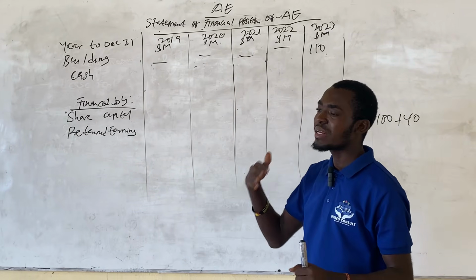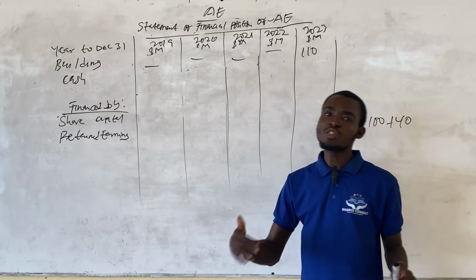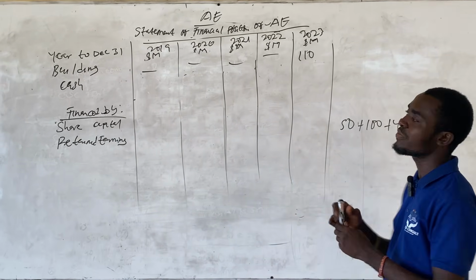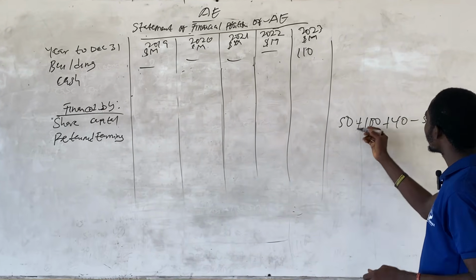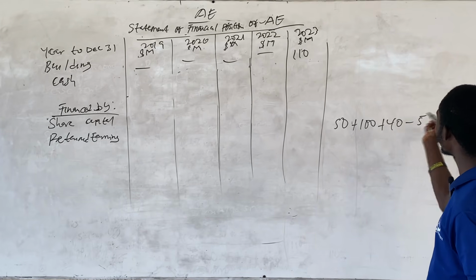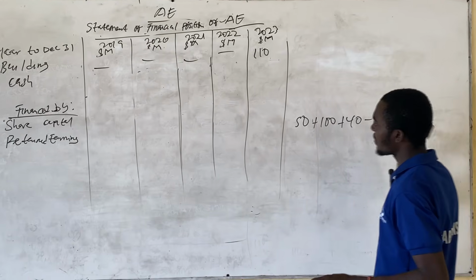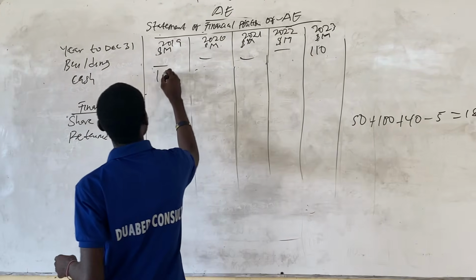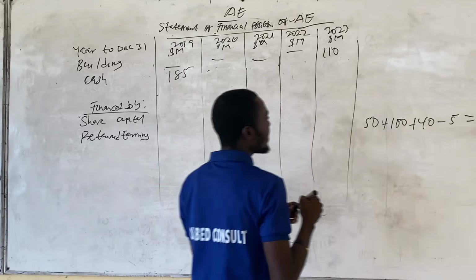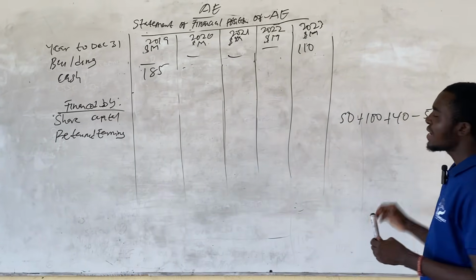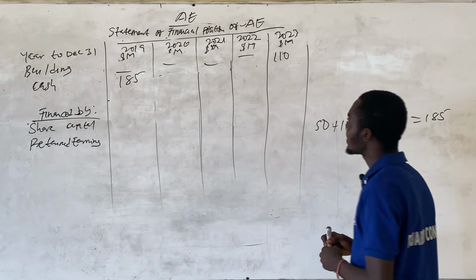Since they are paying annual lease rentals of 5 million, this will decrease their cash balance by 5 million. So minus 5. So 50 plus 100 plus 40 will give us 190. Minus 5 will give us 185. That's 185. And then this 185 will serve as the open balance for the second year.